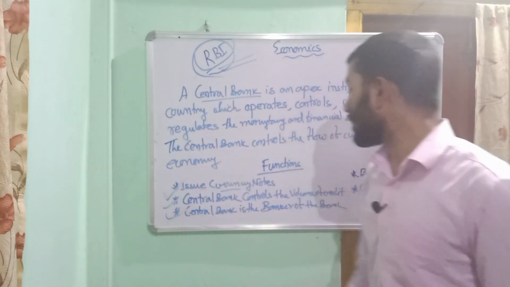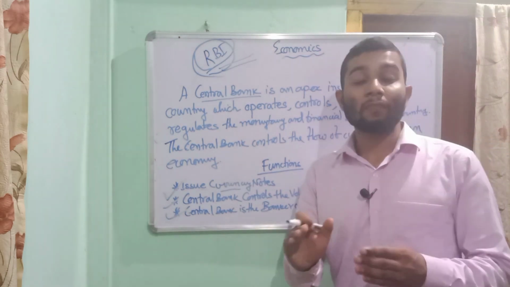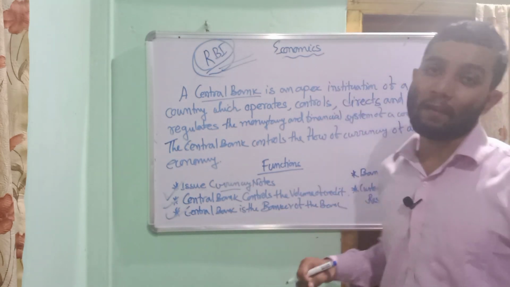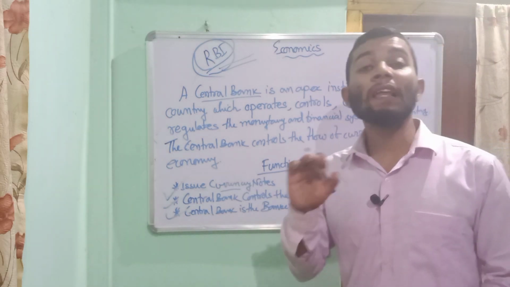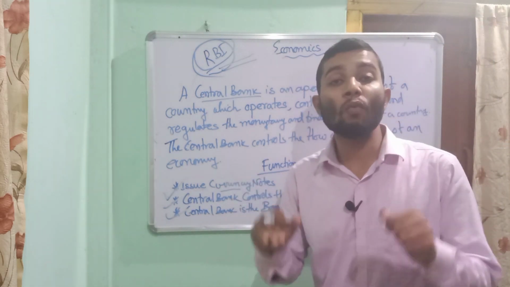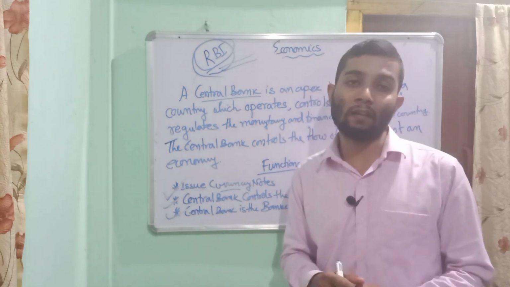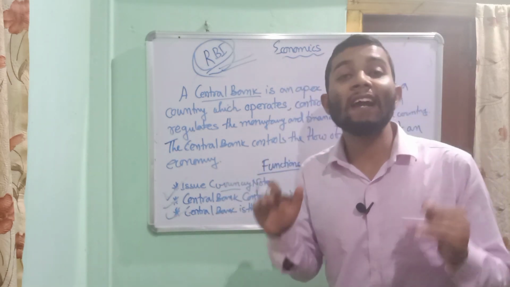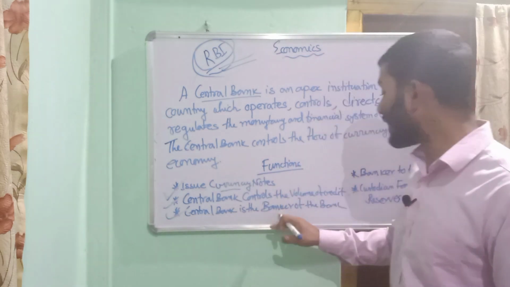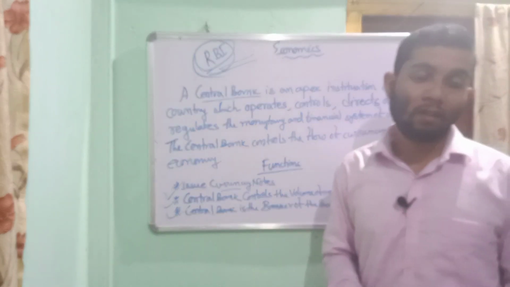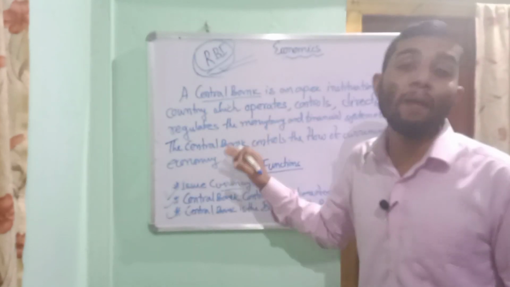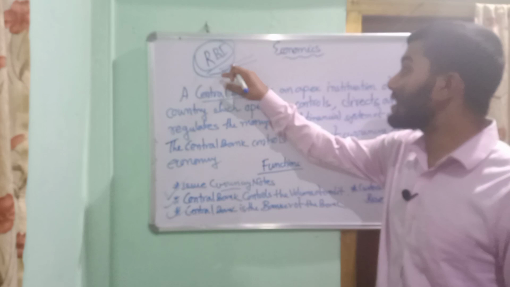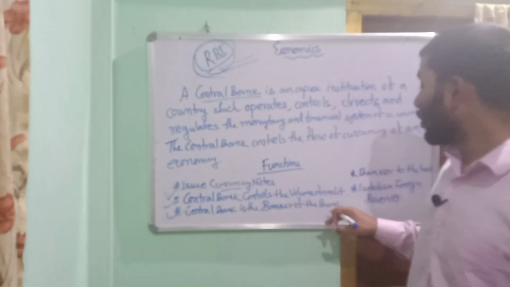Third function is central bank is the banker of the banks. As I already told you, central bank is the banker of the bank. Dear student, all the commercial banks and other banks work under the guidelines of the central bank. They obey the orders of the central bank. They follow all the guidelines of the central bank. That's why central bank is the banker of the bank. Central bank, I mean the Reserve Bank of India, controls all the commercial banks.